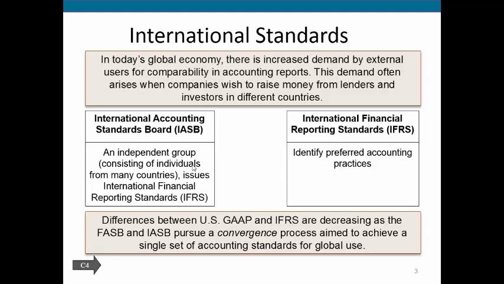Because remember, one of those principles that we want to help uphold is comparable. And if United States companies are to be looked at along with international companies, we want to make sure that we are accounting for things that are similar in a similar way and similar principles. So we want to make sure that they're comparable. And we're doing that by helping converge FASB and international standards.